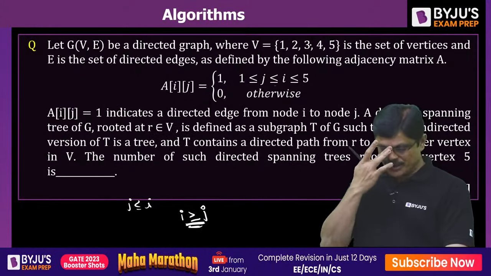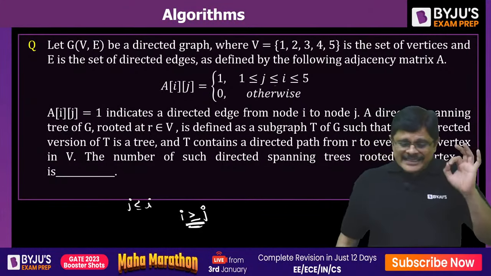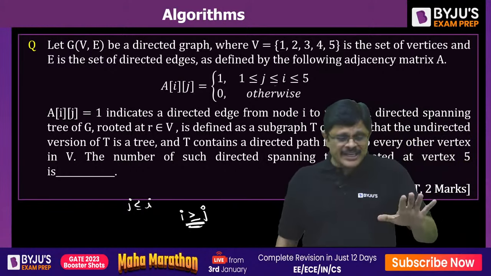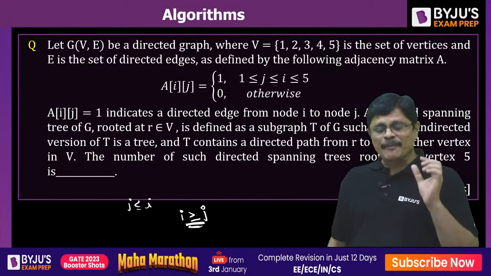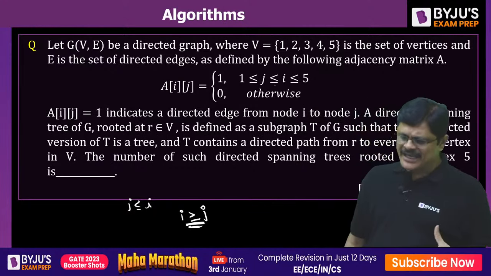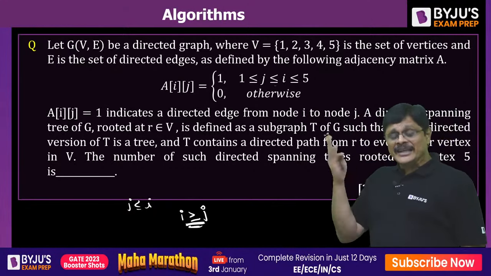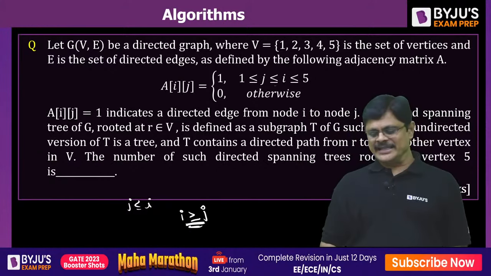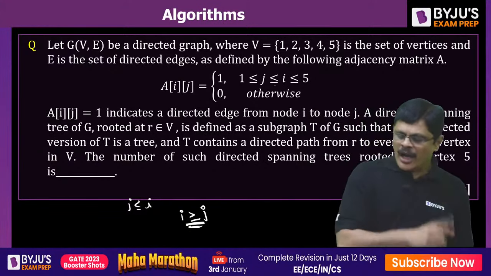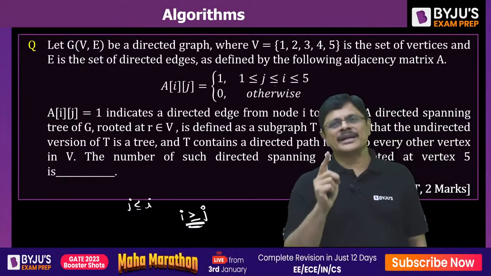Now let us see the question. A directed spanning tree of G rooted at R is defined as a subgraph T of G such that the undirected version of T is a tree and T contains a directed path from R to every other vertex in V.